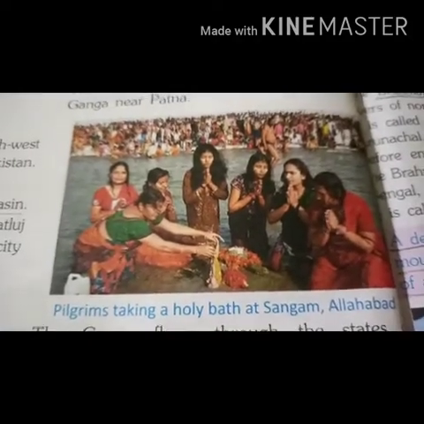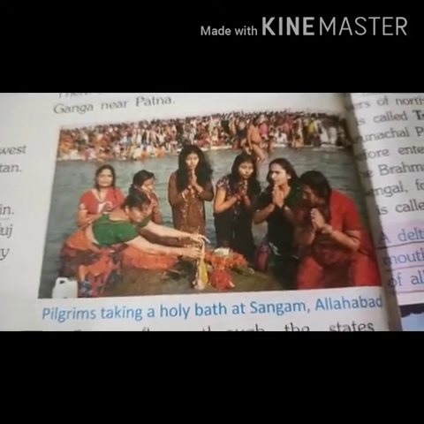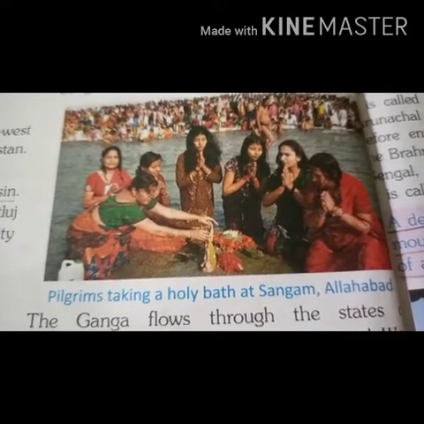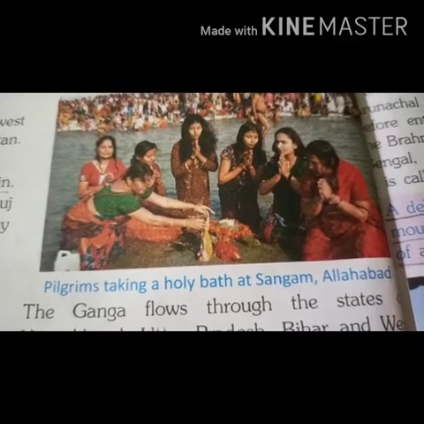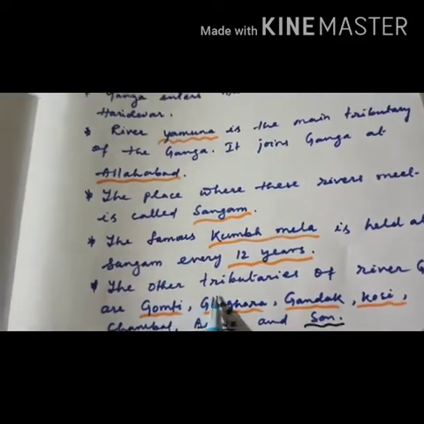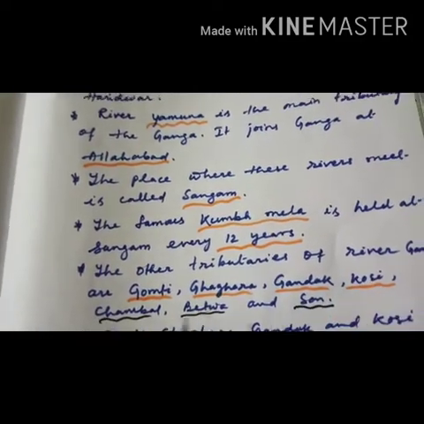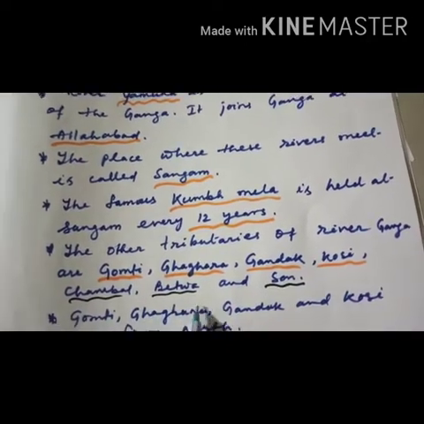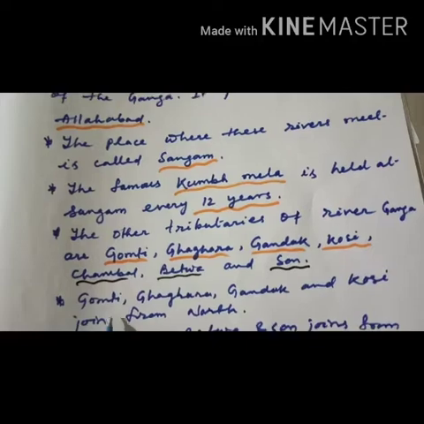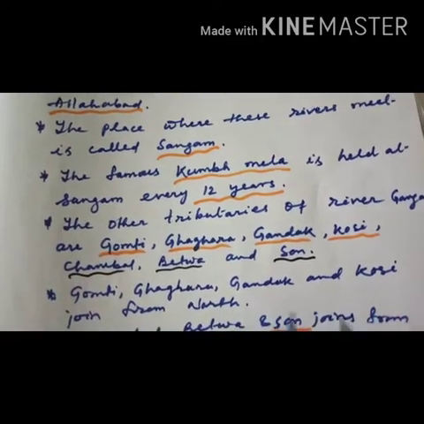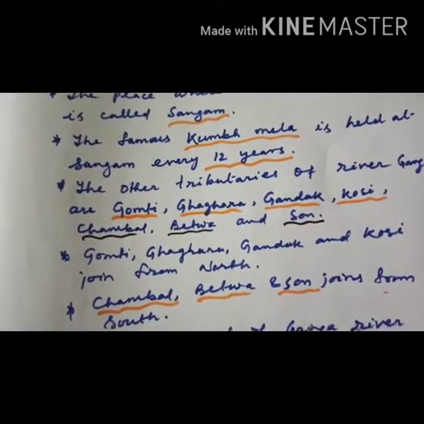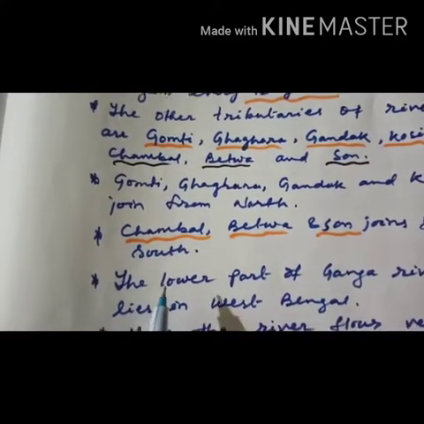The famous Kumbh Mela is held at Sangam every 12 years. Children, you can see here the pilgrims taking a holy bath at Sangam, Allahabad. The other tributaries of river Ganga are Gomti, Ghagra, Gandak, Kosi, Chambal, Betwa and Son. Gomti, Ghagra, Gandak and Kosi join from the north. Then Chambal, Betwa and Son join from the south.